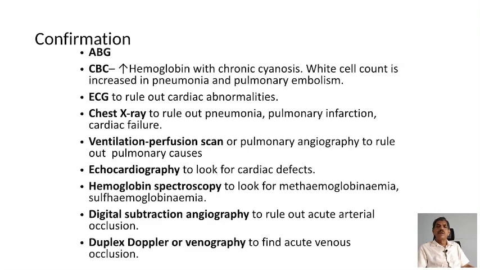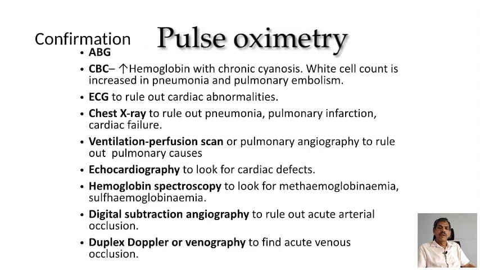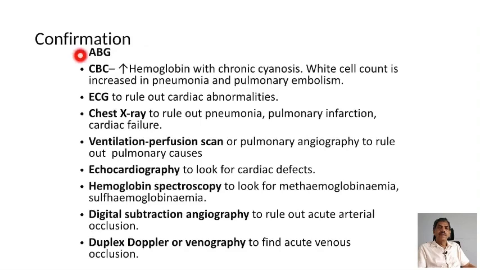Now we have to see in what all ways you can confirm the presence of cyanosis. First and foremost, it is the pulse oximetry, and second one is the ABG. Third one, you have to estimate the hemoglobin level. Fourth one, you have to check the ECG to look for any cardiac abnormality. Next is the X-ray chest.